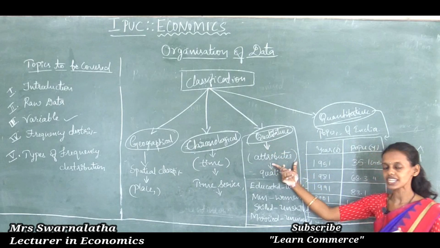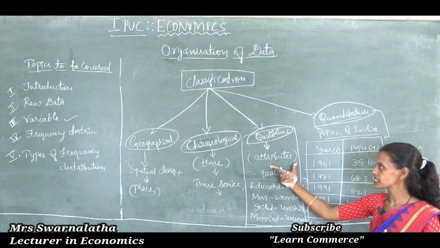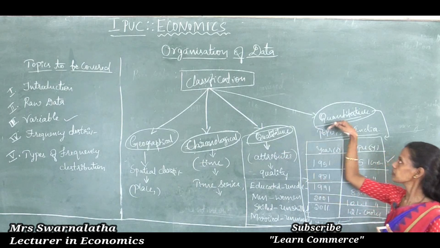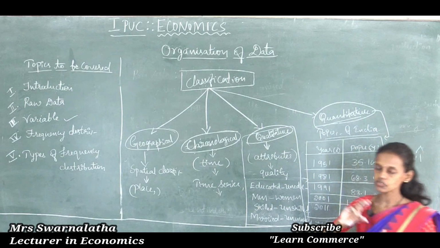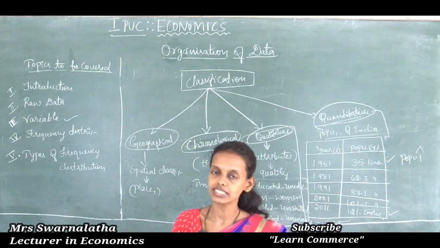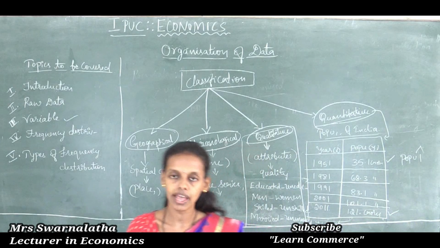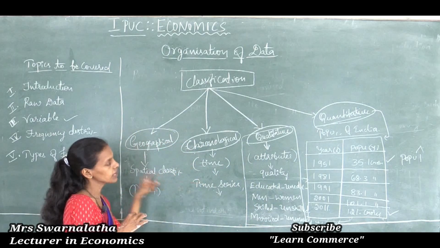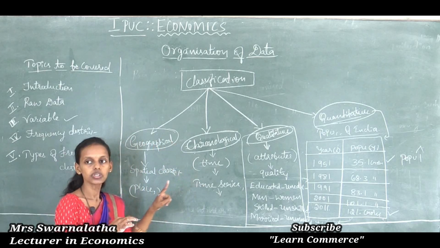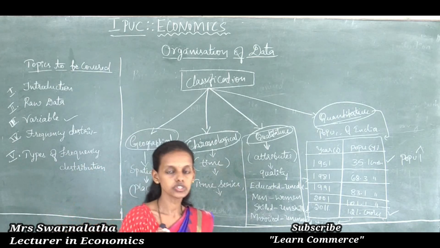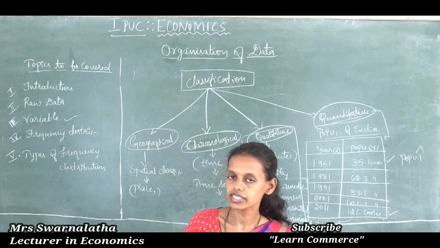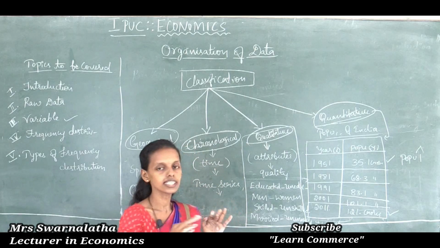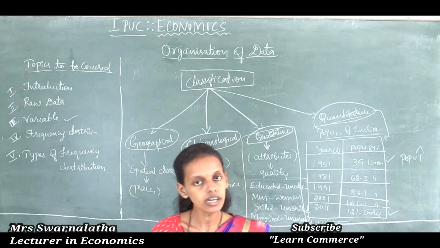Qualitative classification means classification of data on the basis of attributes or quality, and quantitative classification means classification of data according to a certain quantity or quantitative manner. These are the four main ways to classify the data. So to bring the raw data into order, it is very essential to classify the data in different manners. Then it is easy to arrange the data in the proper manner.